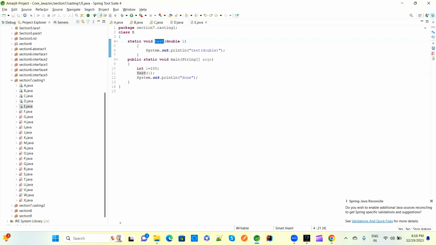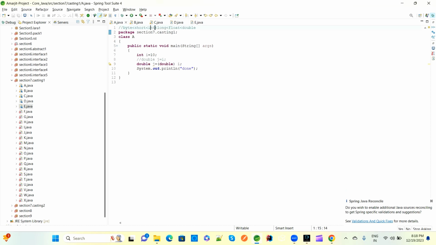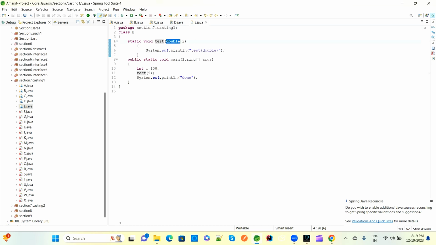But we are providing here, at line number 11, an integer, and in line number 4 it is a double type, which means that method will be applicable. Why? Because upcasting is happening at the method level, from integer to double. So that is fine. In priority, integer is lower and double is higher. So this will be applicable.